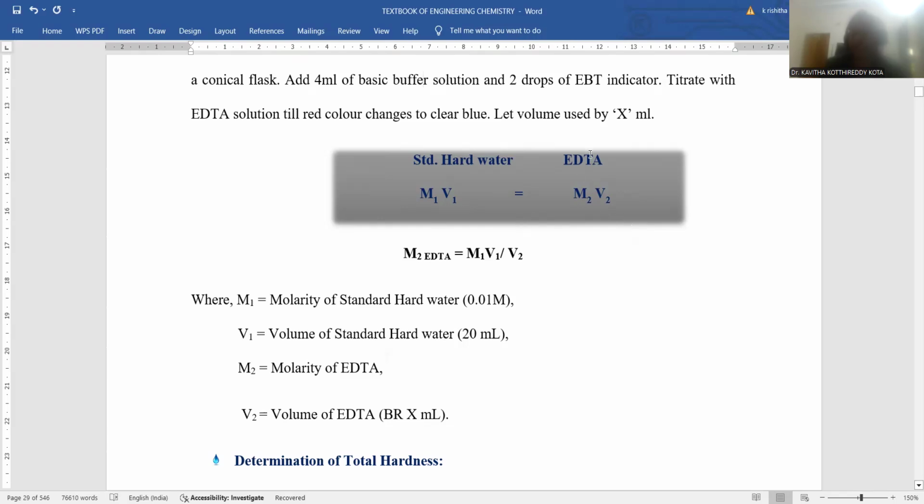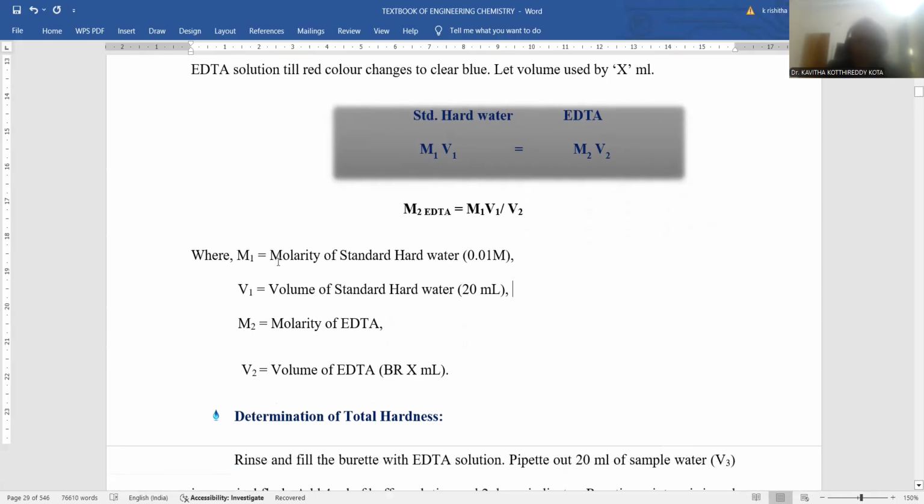M2 stands for the concentration of EDTA, whose molarity we need to calculate. The volume of EDTA consumed, that is the burette reading at which the color changes from red to blue, is taken as V2. Here the requisite term for the calculation will be M2 only. That's the reason why molarity of EDTA is equal to M1 V1 by V2. This is the formula for the calculation of molarity of EDTA.